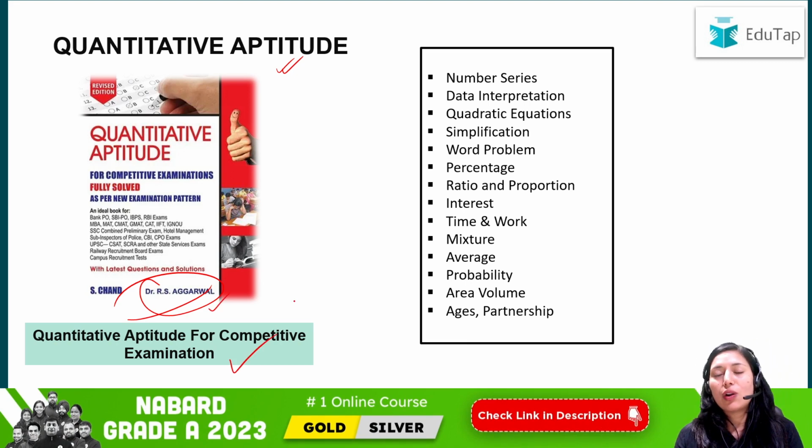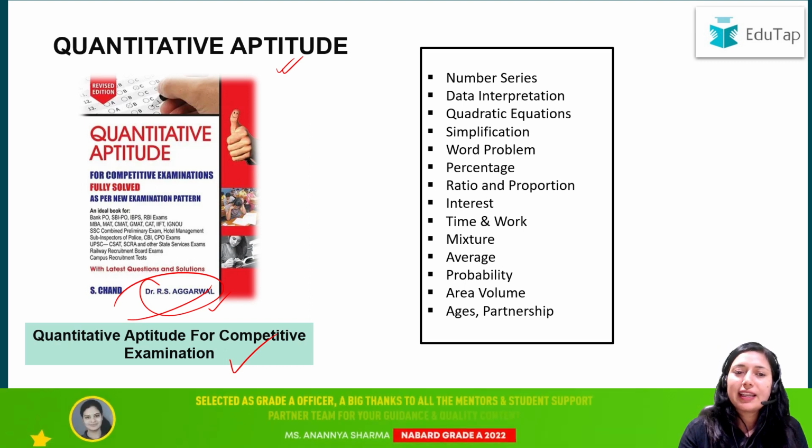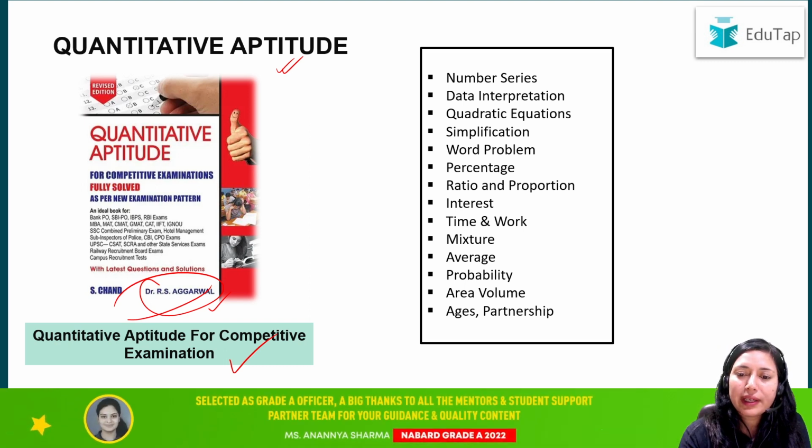Agrawal. So R.S. Agrawal reasoning and quants books are both very important for your exam preparation, and both are very good books if you want to prepare for NABARD Grade A.